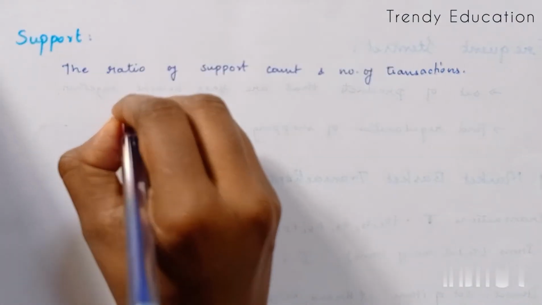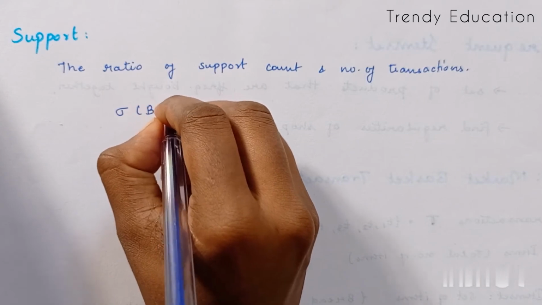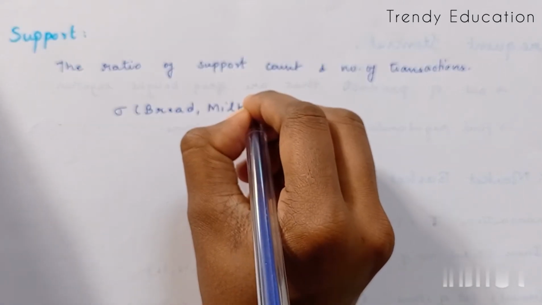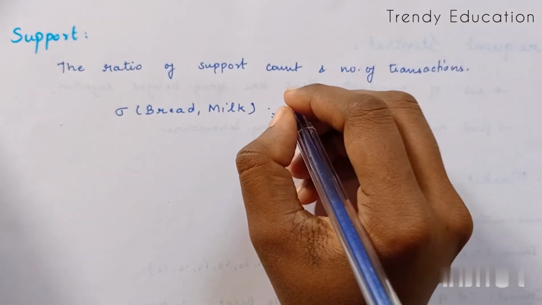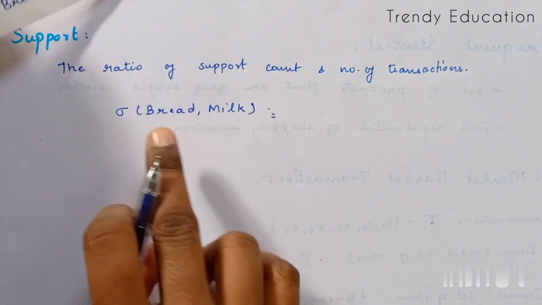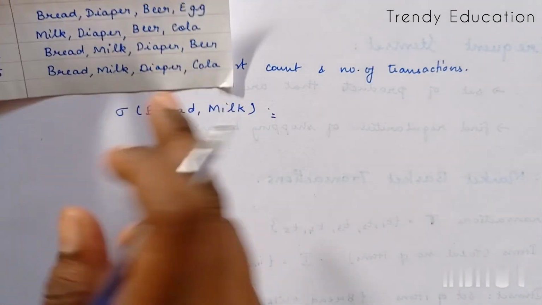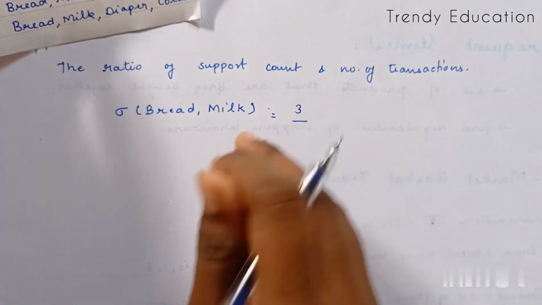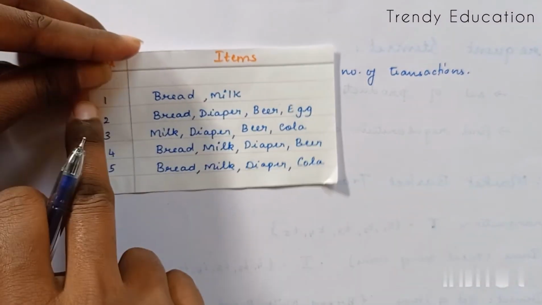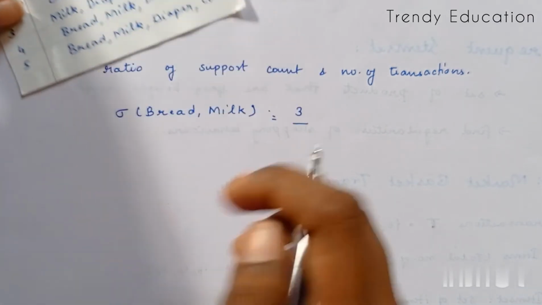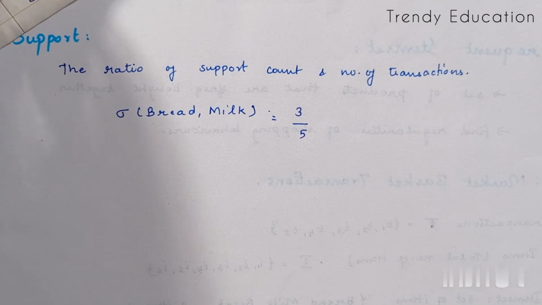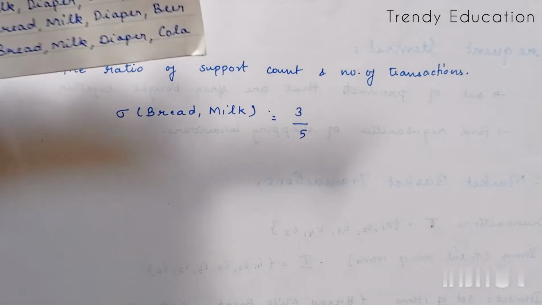So I'm going to find out the support of bread and milk. As we already know, the support count of bread and milk is 3, because there are 3 transactions with this item set. This is divided by the number of transactions. There are 5 transactions, so the support is equal to 3 by 5. Hope you understand this support.